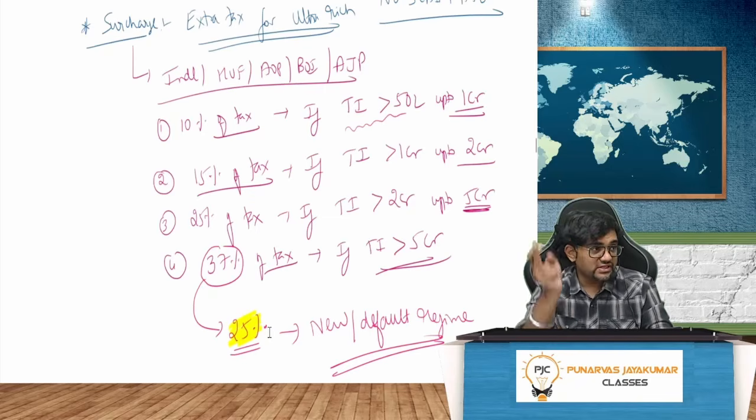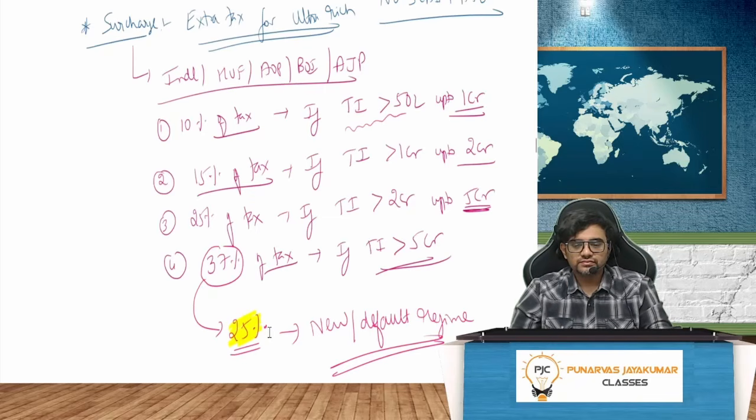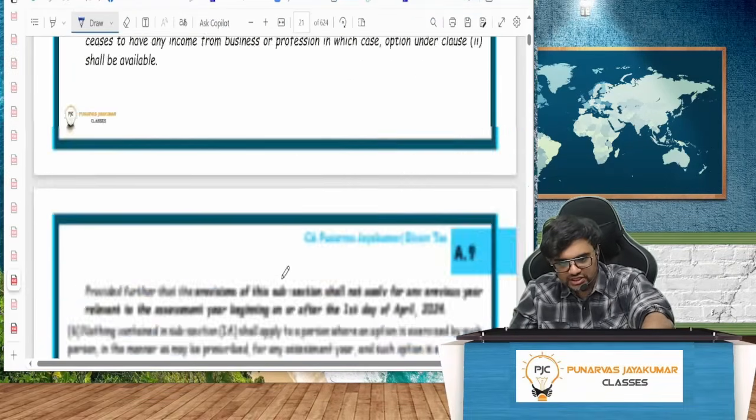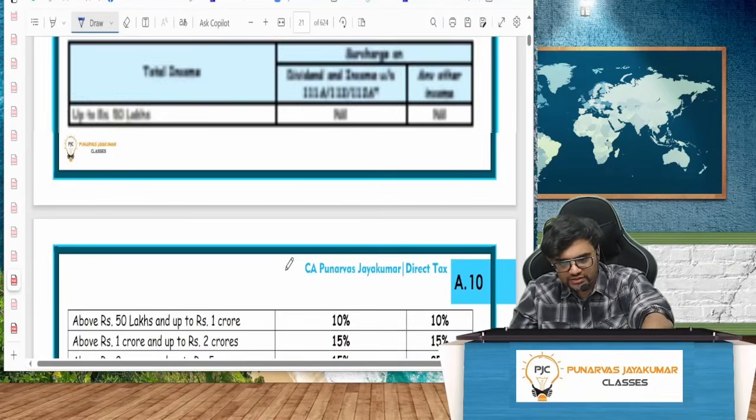It's a tax on tax. That's why it's called surcharge. And interestingly, guys, if your income is more than 5 crore, it is not 37% for the new regime. It is 25% in the new regime. Everything is there in the notes here. Don't worry. Surcharge is given here separately.